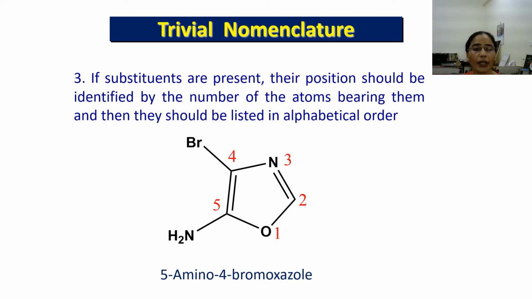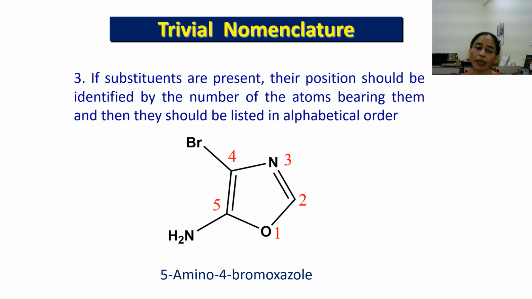Another rule: if substituents are present in the ring system, then their positions should be identified with the number of the atom bearing them, and they should be listed in alphabetical order. For example, here a 5-membered ring is given which has two different heteroatoms, oxygen and nitrogen. Oxygen is at position 1 and nitrogen is at position 3, while a bromo group is present as a substituent at position 4 and an amino group at position 5.